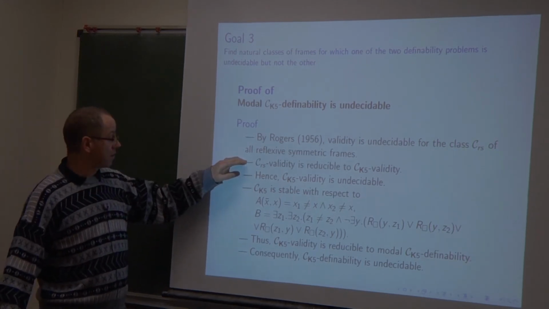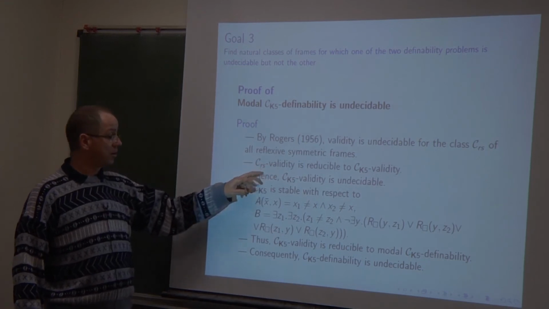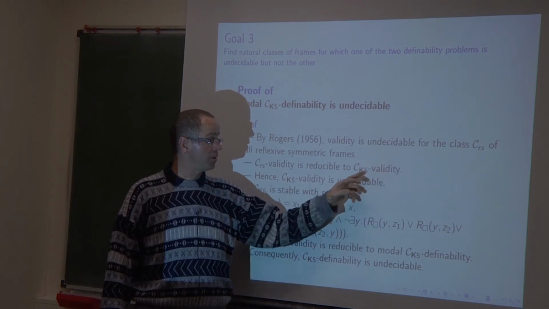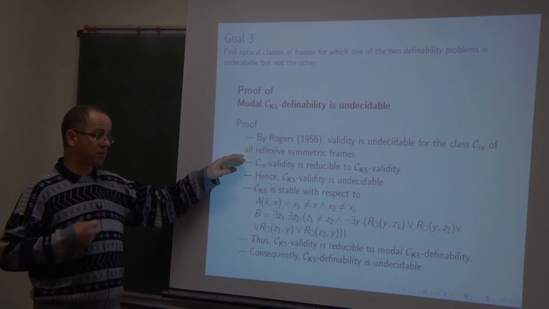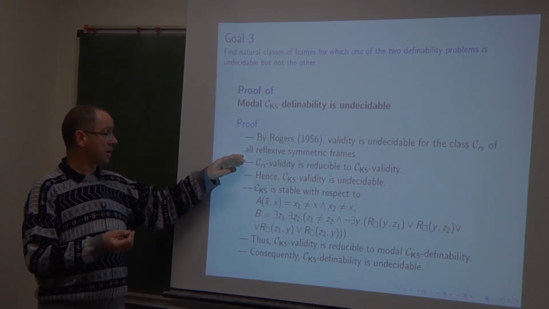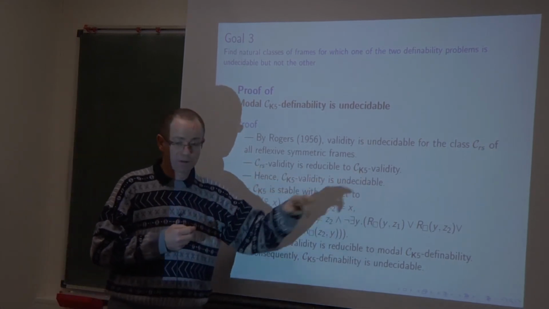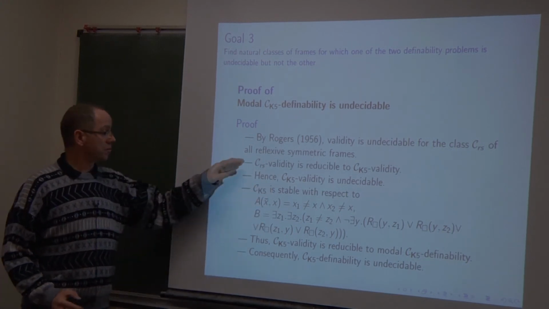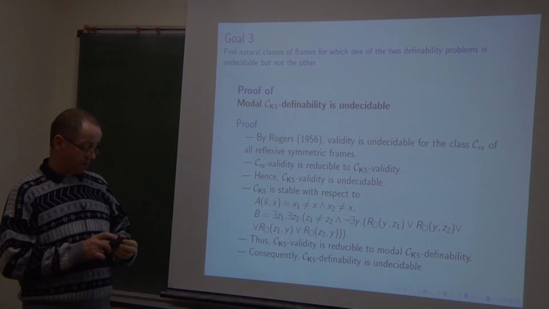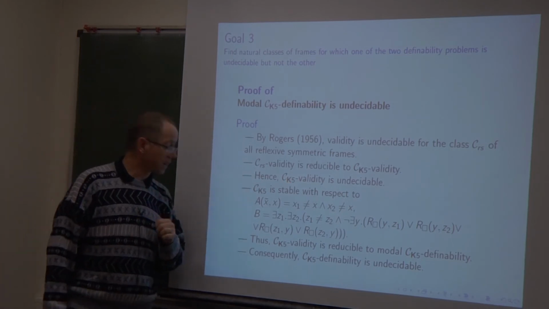And first, we have reduced the validity in the class of all reflexive symmetric frames to the validity problem in the class of all Euclidean frames. There is also a standard technique to interpret the accessibility relation from one frame to another, maybe to translate the first-order formula. But it can be done. So, since there is such a reduction, validity of our first-order language in this class is undecidable.